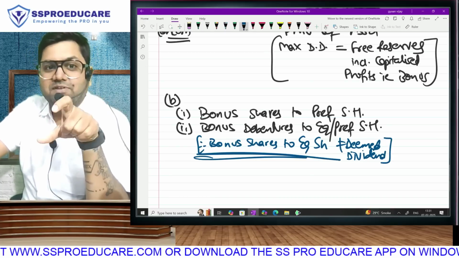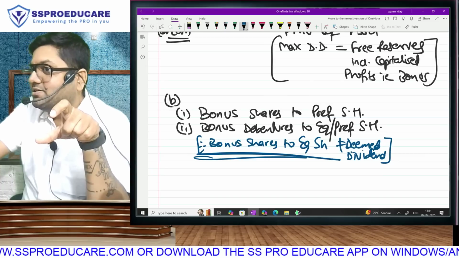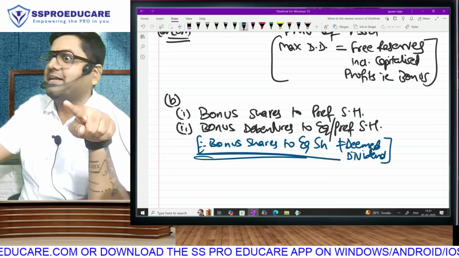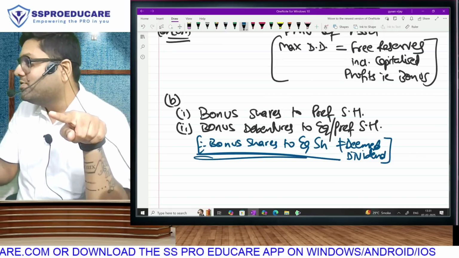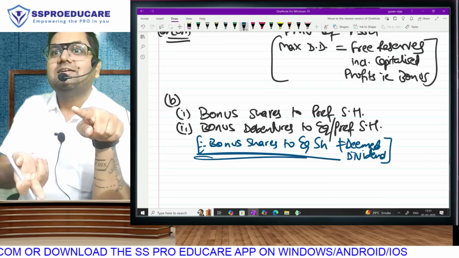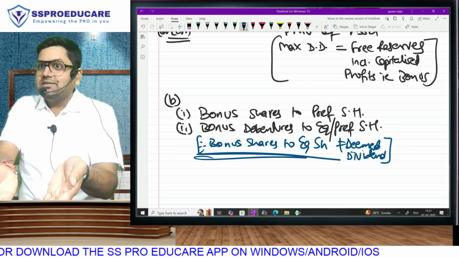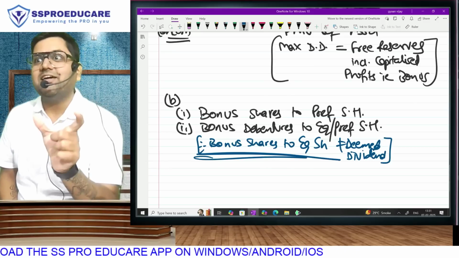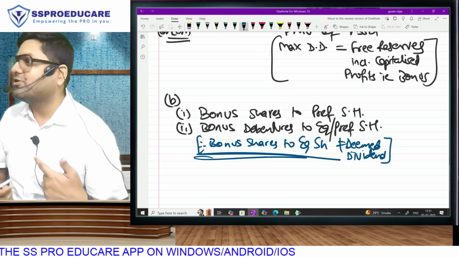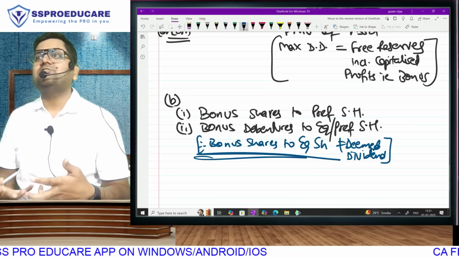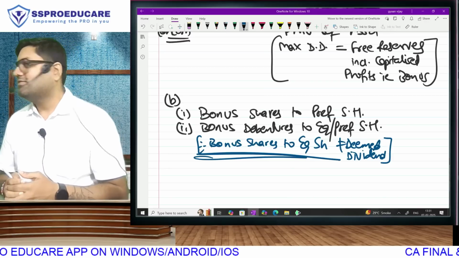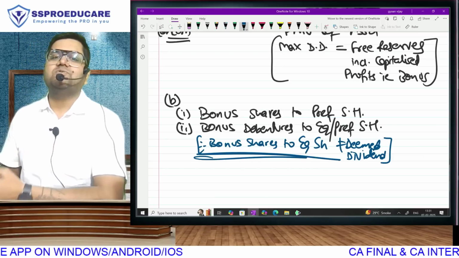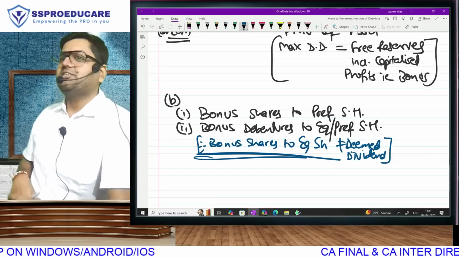Think about it. We will give you free debentures right now, on the understanding that you don't come and demand any dividend annually, which in any case is not fixed, but still they demand. Don't demand. Take these free debentures. And one fine day we will redeem the debentures. So in return you will get cash. Debentures will come with a redemption date, so you know when you are going to get that cash. But bonus shares to equity shareholders won't come with a redemption date. That comes only at the time of liquidation. And thus for equity shareholders, only free debentures are dividend, free shares are not.